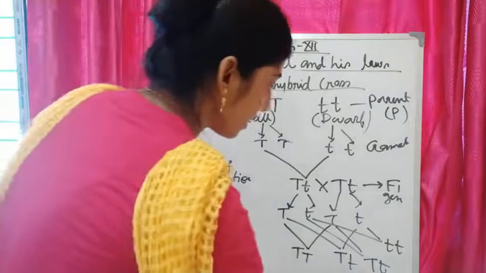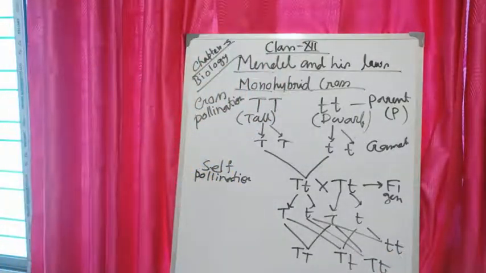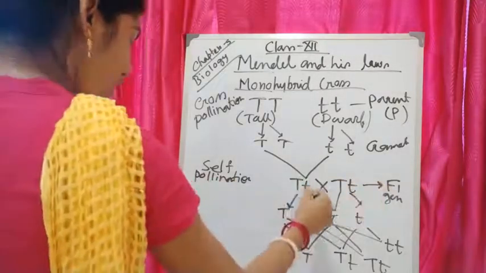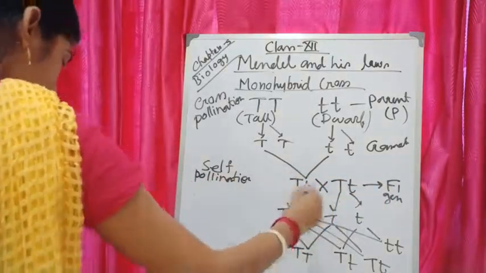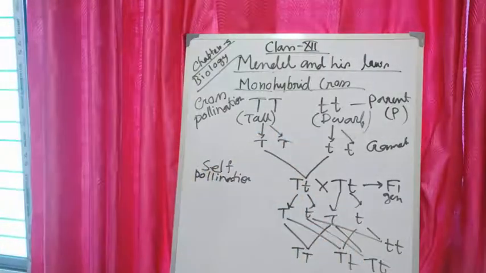That generation is called the F2 generation, or second filial generation. That means in this step Mendel allowed the F1 hybrid offspring to self-pollinate, and after that produced the second filial generation, or F2 generation.